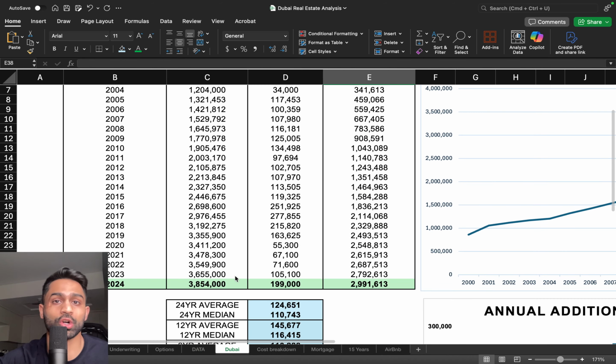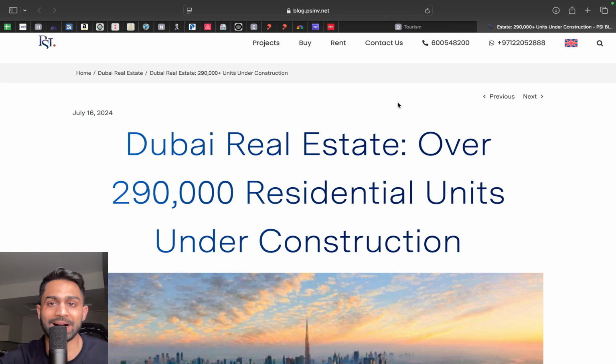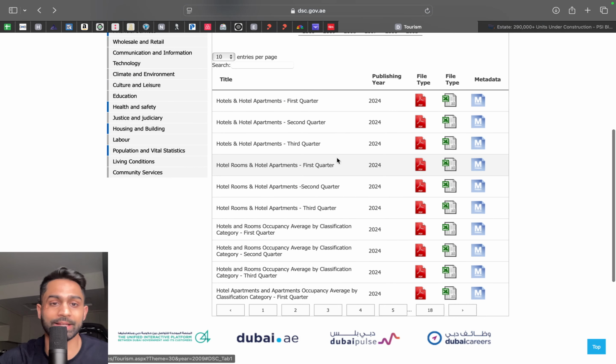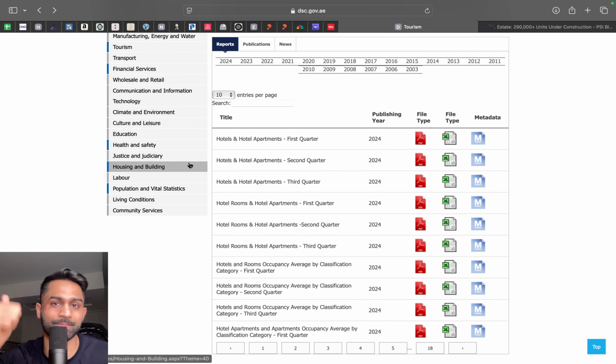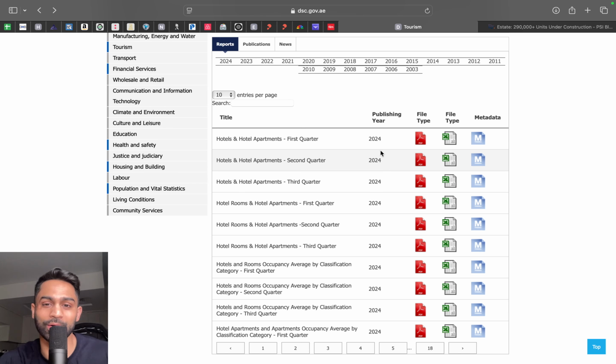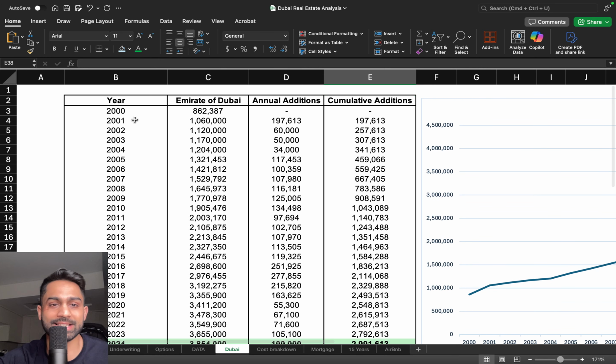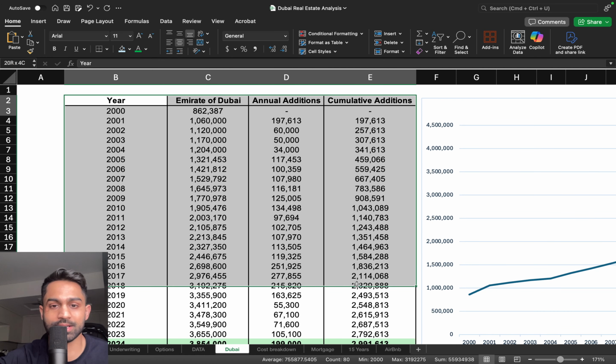There's a lot of data that's already available on the Dubai website. So this right here, the dsc.gov.ae, Dubai gives us a lot of really important PDFs on tourism, on population dynamics, on the labor market. So I'm going to be doing a lot of research, a lot of analysis on this to share with you the best possible information so we can collectively make smarter, better decisions when it comes to real estate investing in Dubai.